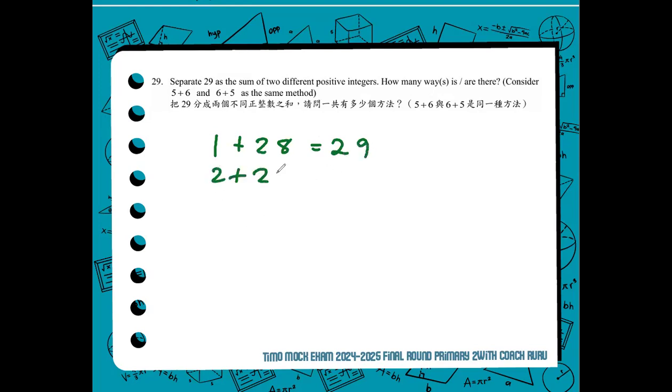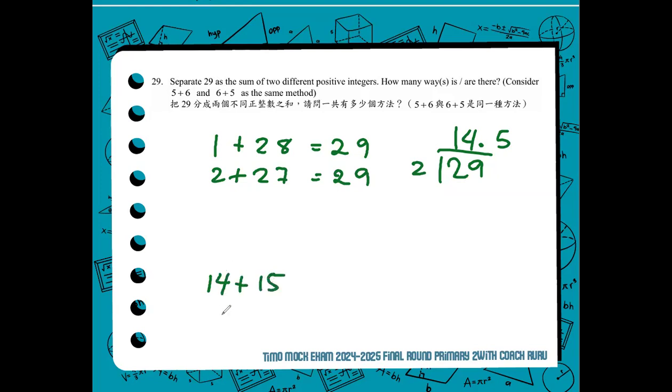And so on, 2 plus 27 is equal to 29. Well, to make our lives easy, what we can do is divide 29 by 2, and you will have 14.5. From 14, that's the exact middle number. So using that, we will know the last pair: 14 and 15. Both sandwich 14.5 as their middle, correct? So that is the last pair.